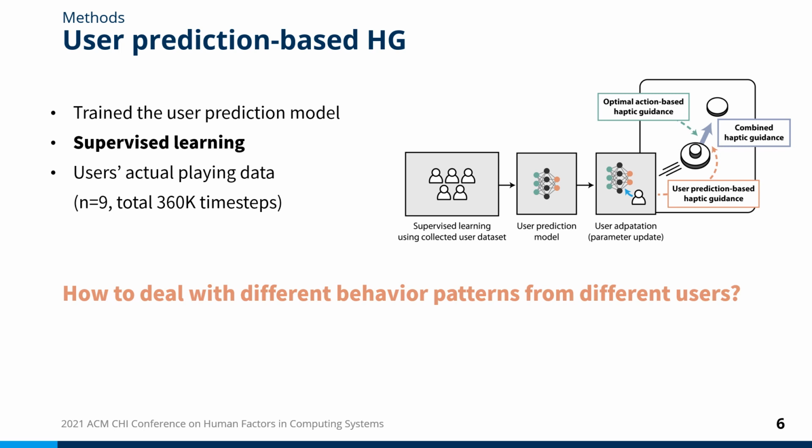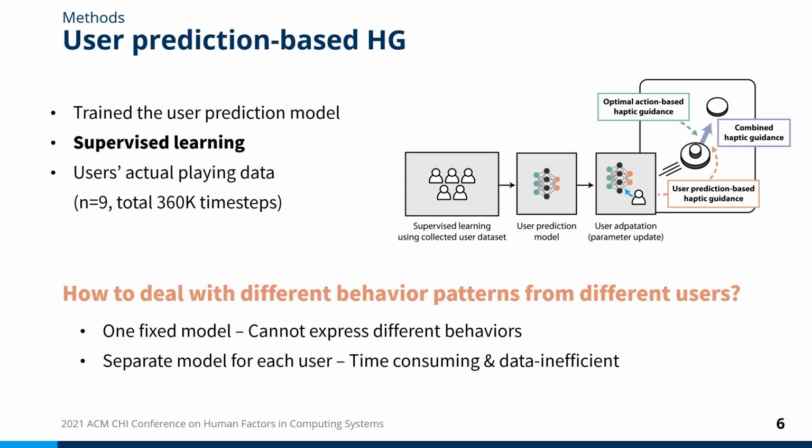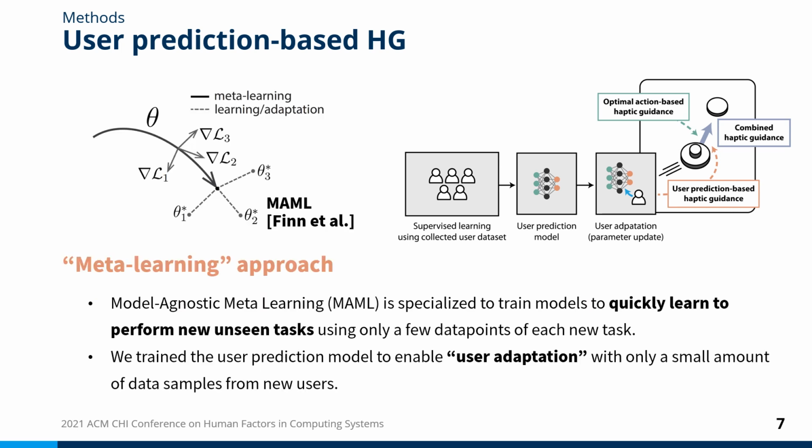During this process, one of the challenging points was to model the behavior of different users. For example, if we use one fixed model, different users' behavior cannot be efficiently expressed. Also, training a separate model for every user is even harder because it's time-consuming and data inefficient. To solve this problem, we trained the prediction model by applying a meta-learning approach.